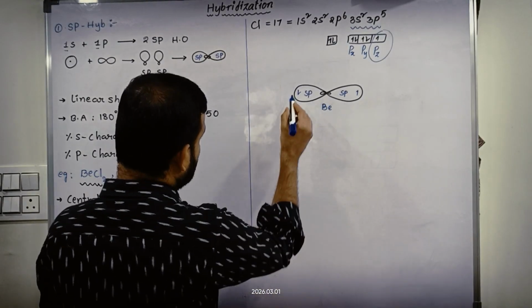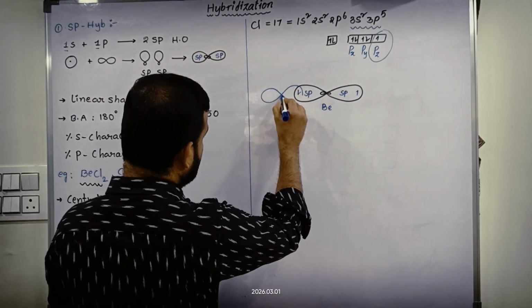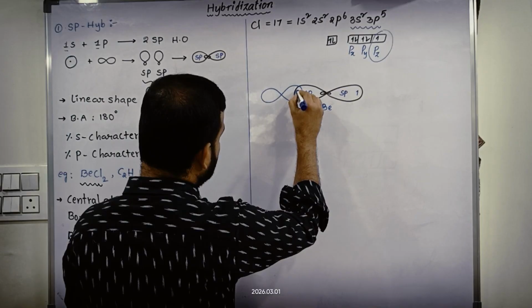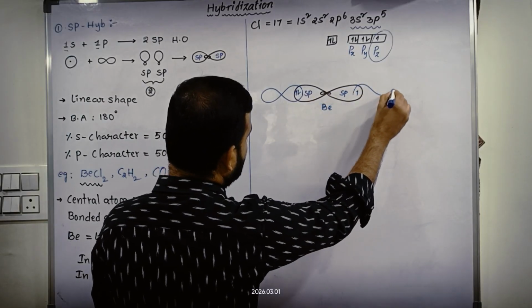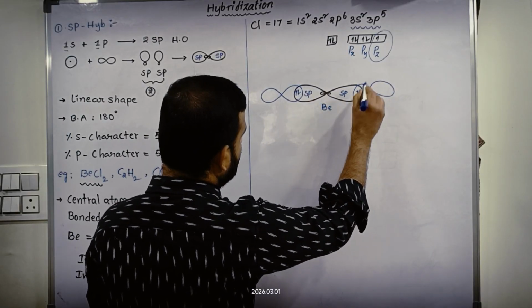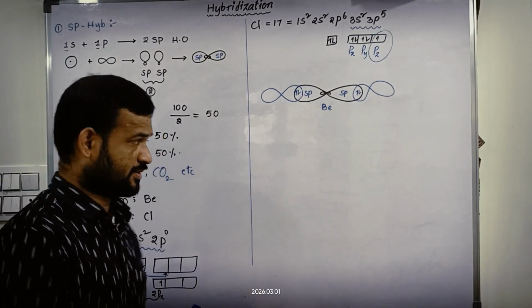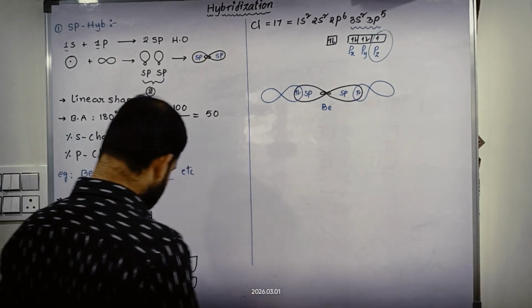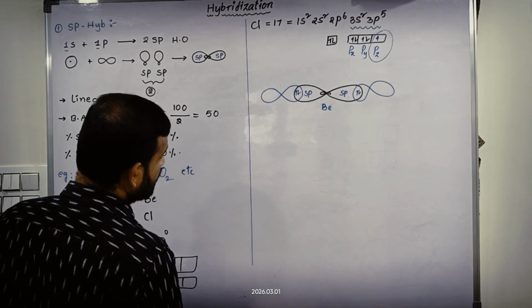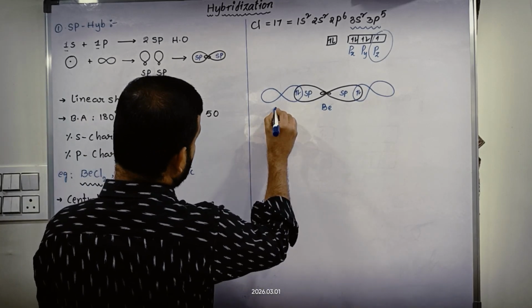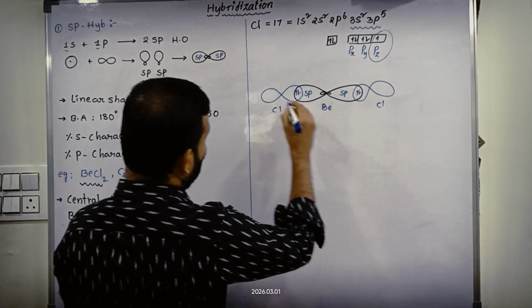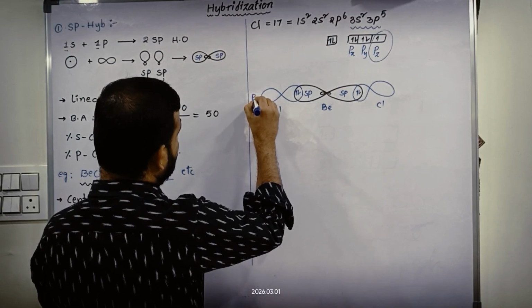This is the p orbital. The electrons must be in opposite spin. This is chlorine, and what type of orbital is it? pz orbital.